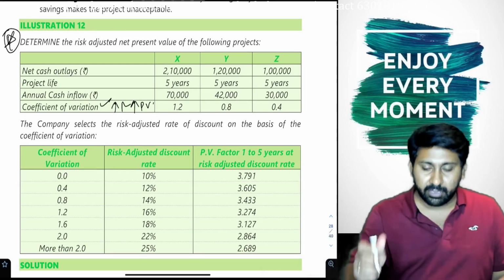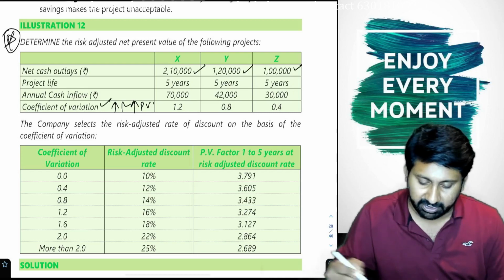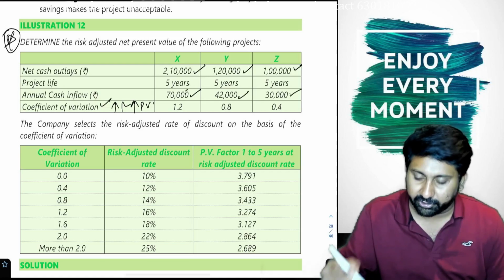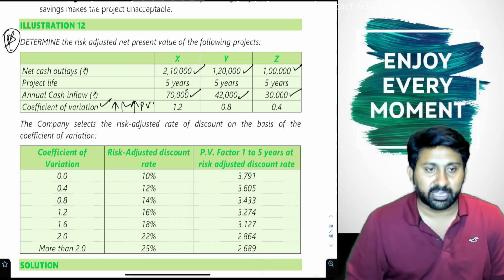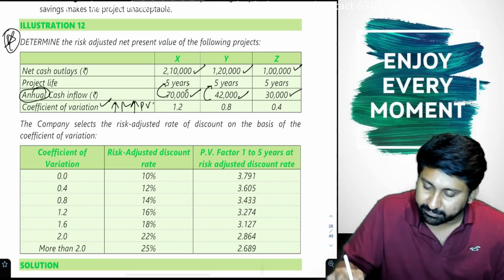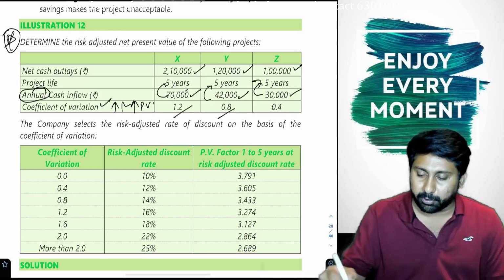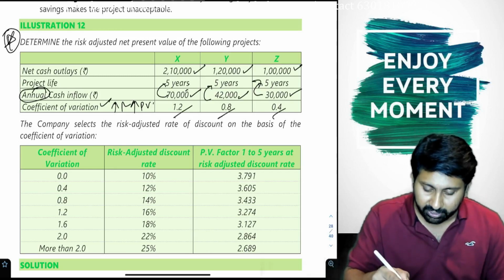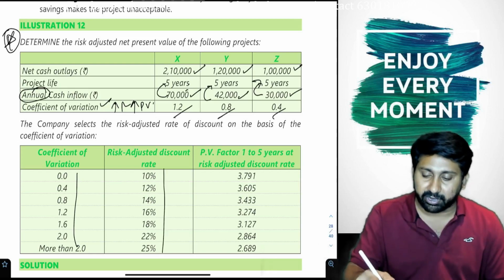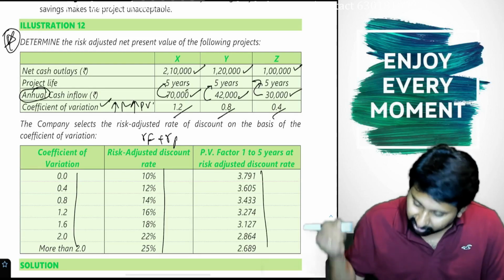Okay. See here. Net cash outflows 2 lakh 10, 1 lakh 20, 1 lakh. Project life 5, 5, 5. Annual cash inflow 70, 42 and 30. For 5 years you will get this, so you need to take the annuity factor. Coefficient of variation 1.2, 0.8, 0.4. For various levels of coefficient of variation, they have already given the risk adjusted discount rate, meaning RF plus RP is already given. They have given the answer also here.